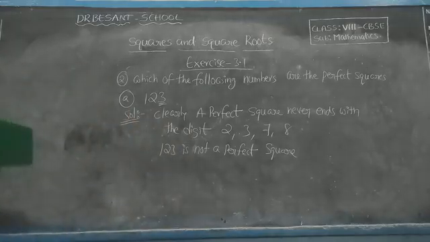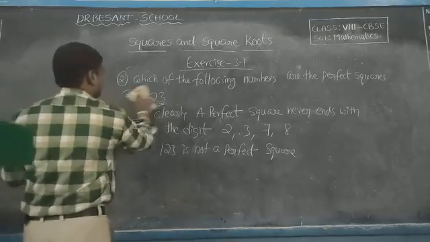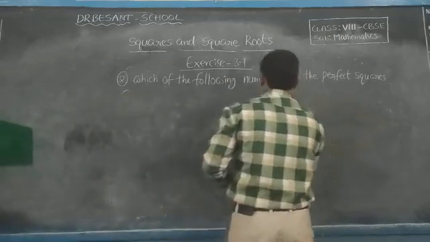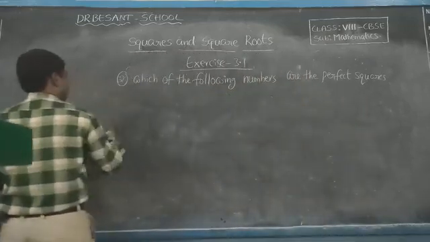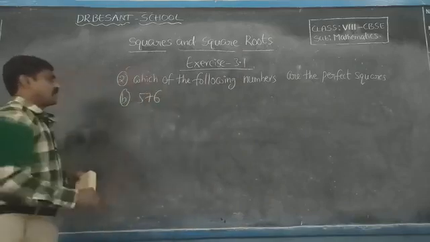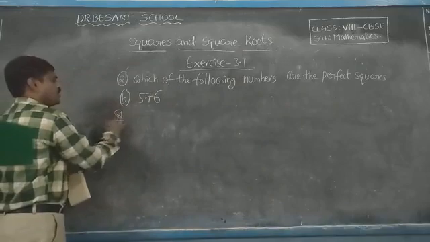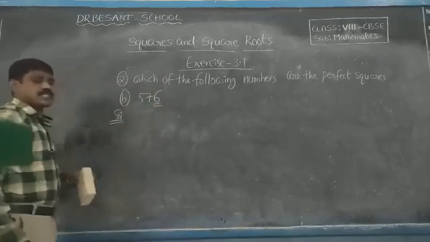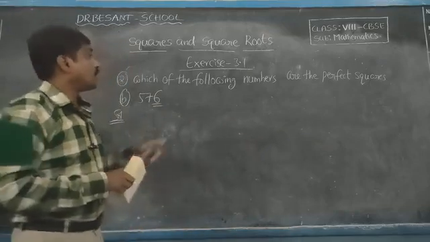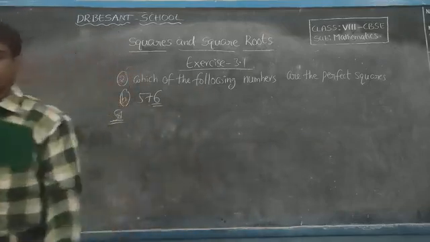Next, 576. So actually it ends with the digit 6. That's why we have to check whether it is a perfect square or not.